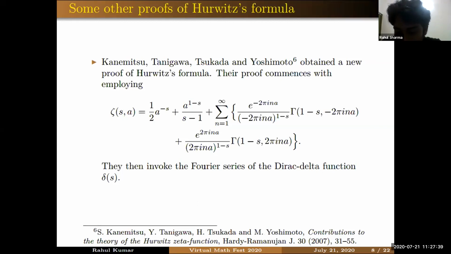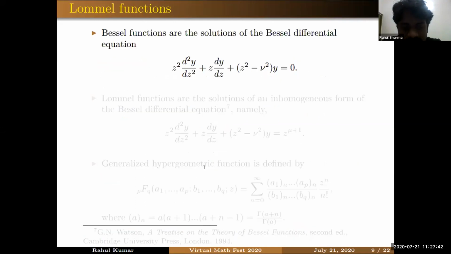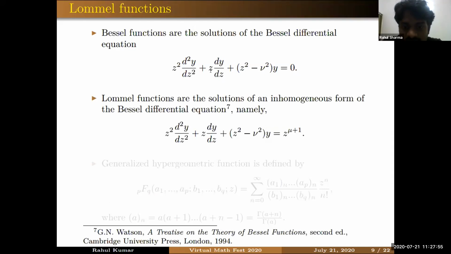So now let me talk about Lommel functions. What are these Lommel functions? As we know, Bessel functions are the solutions of Bessel differential equations, and this Bessel differential equation is nothing but the second order homogeneous differential equation, right? And Lommel functions are the solutions of an inhomogeneous form of Bessel differential equation. You can see this is the inhomogeneous part in this Bessel differential equation.